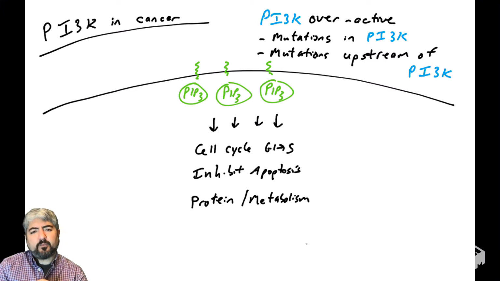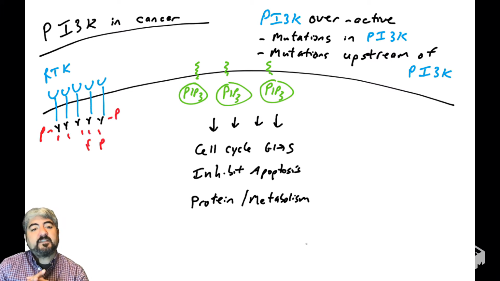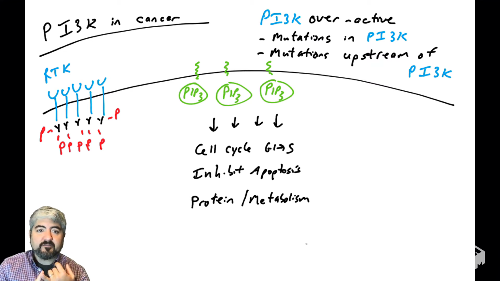So let's start with that second one first, mutations in genes that code for proteins that are upstream of PI3 kinase. And we just saw in the previous video, receptor tyrosine kinases regulate PI3 kinase. So we talked about mutations in receptor tyrosine kinases in a previous video. You could have amplifications of genes that code for receptor tyrosine kinases, point mutations that are activating the kinase activity of receptor tyrosine kinases, autocrine or paracrine overproduction of growth factors.